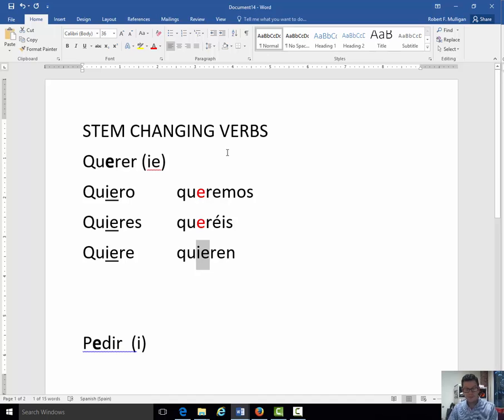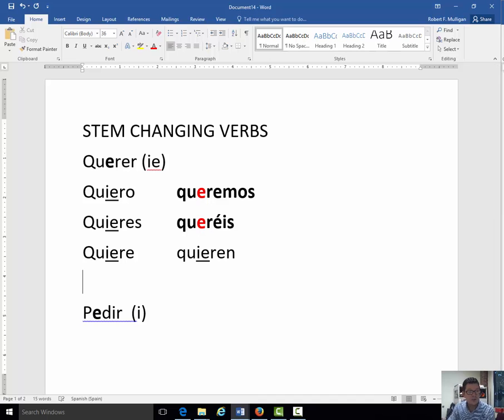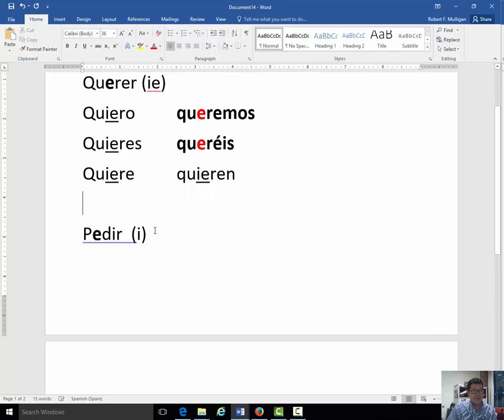So let's take a look at something. In all forms except the nosotros and vosotros, these two, do we stem change? These two forms do not stem change. Now, if I could, I'd draw a little boot around this. I put a line, comes down here, and everything inside of that boot would be stem changed. But outside of it, queremos y queréis, it does not stem change. That holds true with E to I as well as O to UE.